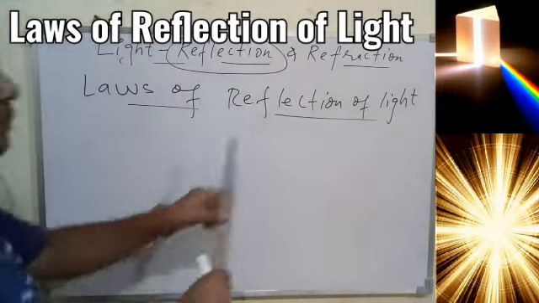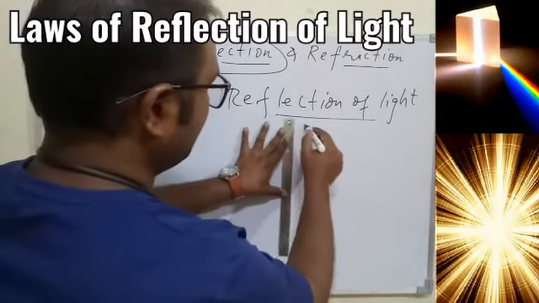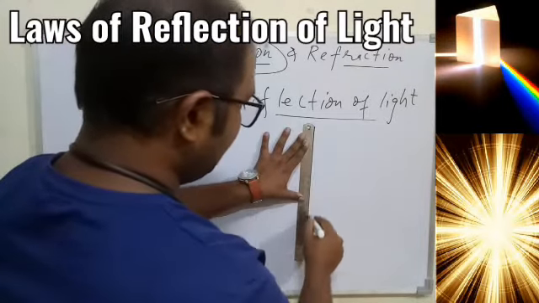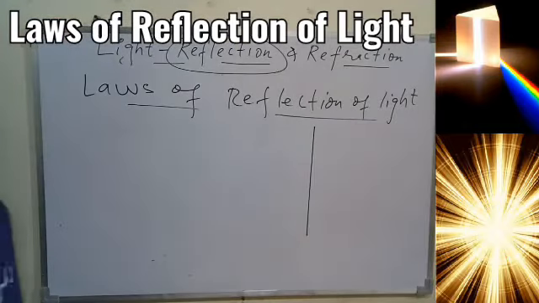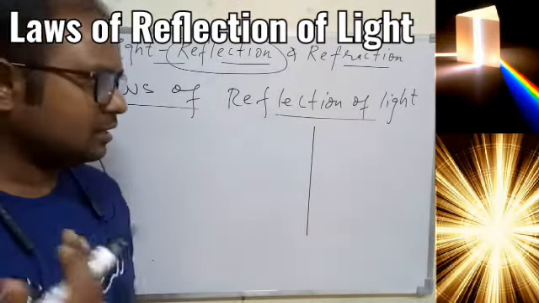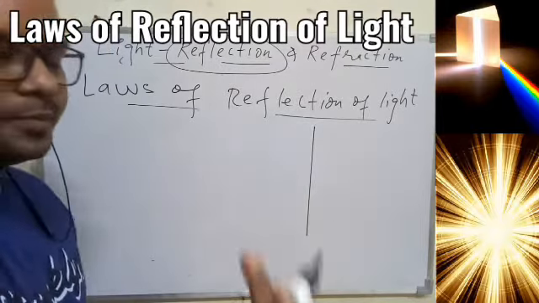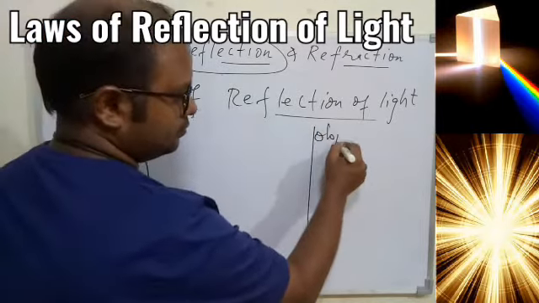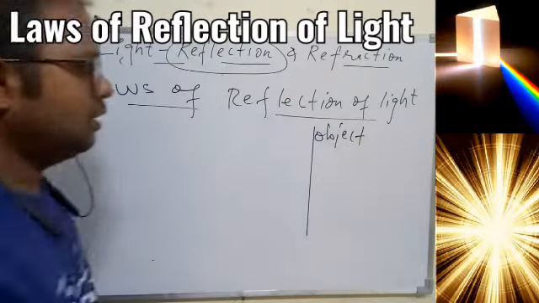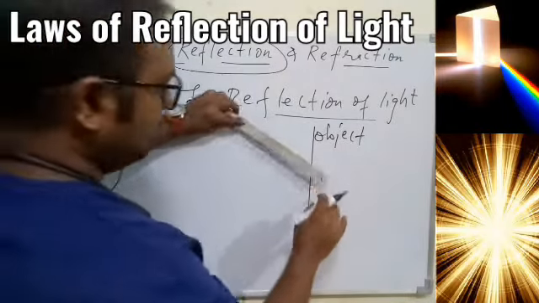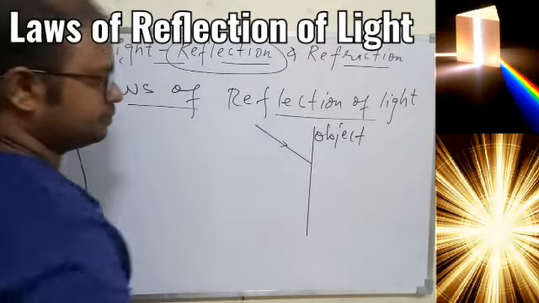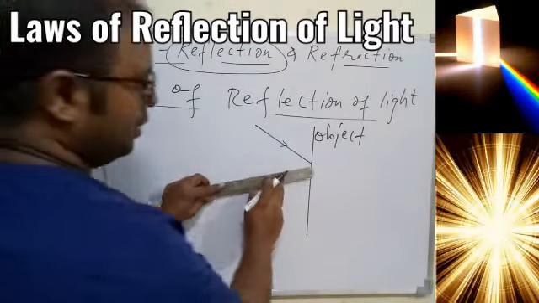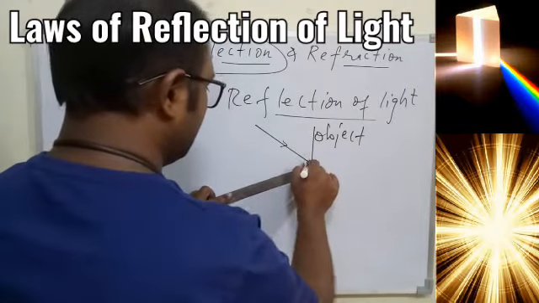So very first, let's talk about the concept. We have a particular object, not just a mirror, but any object that can reflect light. So let this be an object, and a ray of light is falling on this particular object. Then it will get reflected.